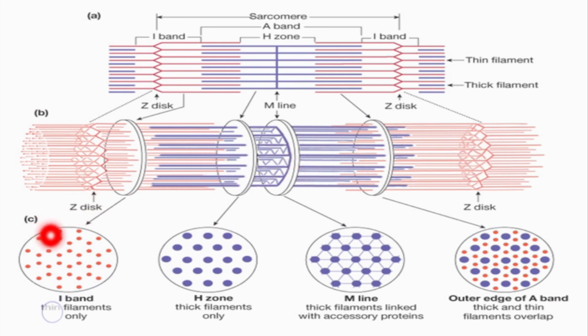Okay. So, this is the I band, which contains only thin filaments or actin filaments. This is the H zone, which contains only thick filaments. This is the M line present in the center of the sarcomere, and this is the A band which contains thick and thin filaments. So, thick and thin filaments both are present in the A band.